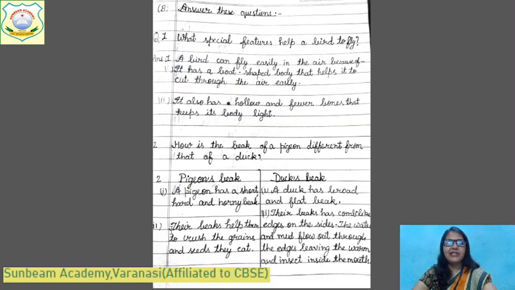Come to the second one. Their beaks help them to crush the grain and seeds they eat. That's why they have such type of beak. And in duck, on number 2 point, their beak has comb-like edges on the side. The water and the mud flow out through the edges, leaving the worms and insects inside the mouth, which they eat.